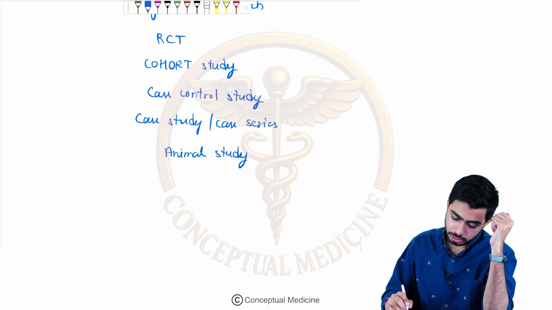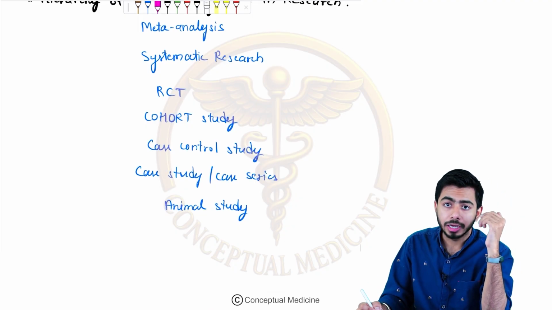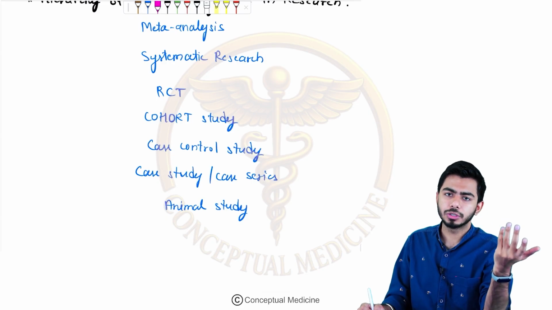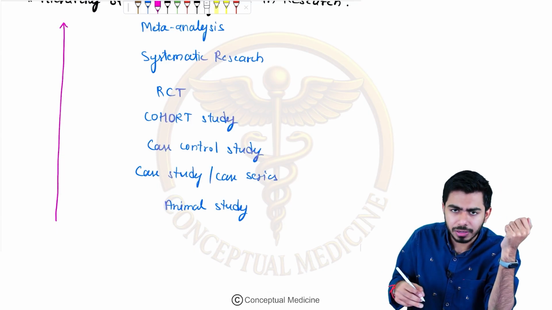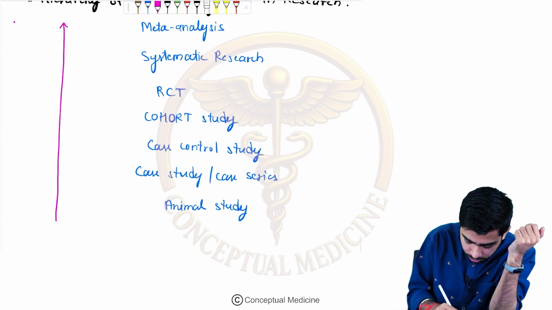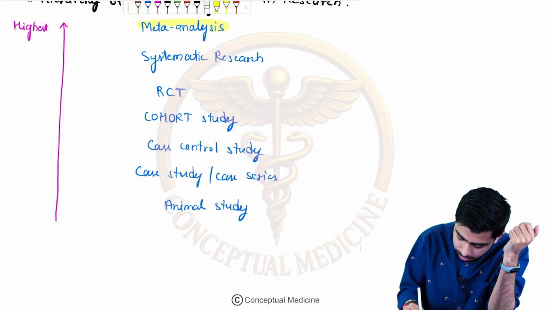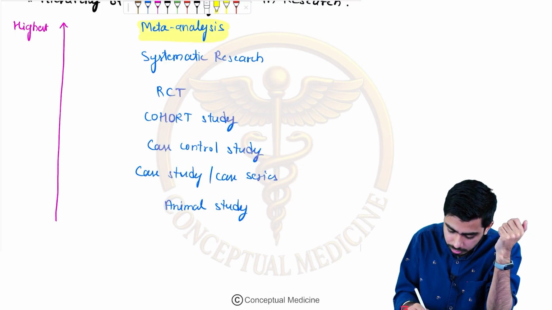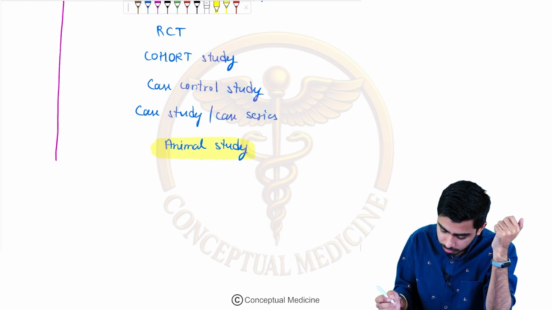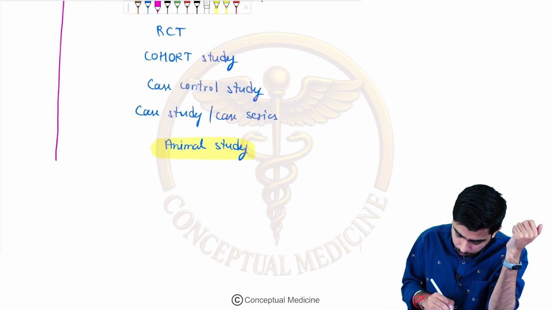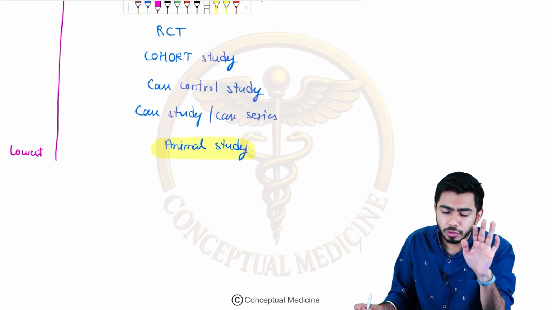Okay, so what they can ask you over here, they might ask you who is having the highest top position, who is having the lowest position. So highest position is obviously of meta-analysis, so that could be your MCQ, right? And lowest position is of animal study. That might be your potential MCQ, so that's why I've covered that. Fine. So I hope you are clear with that.